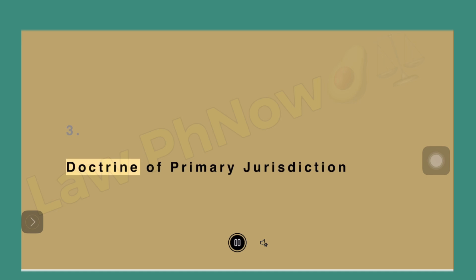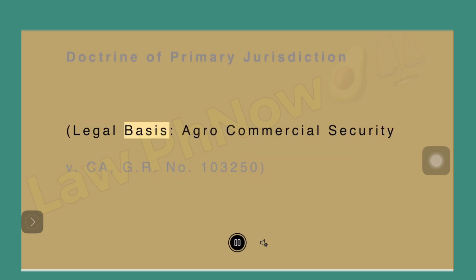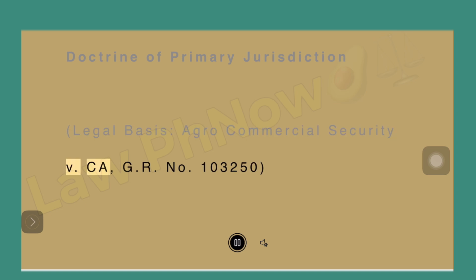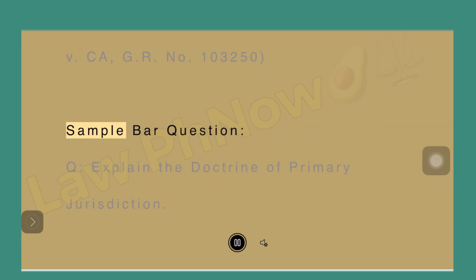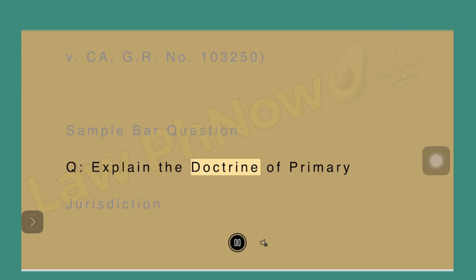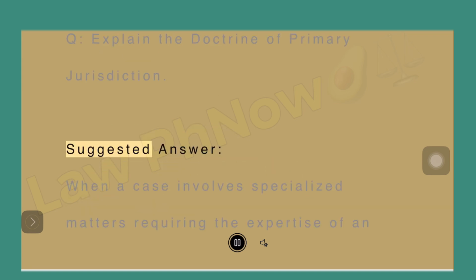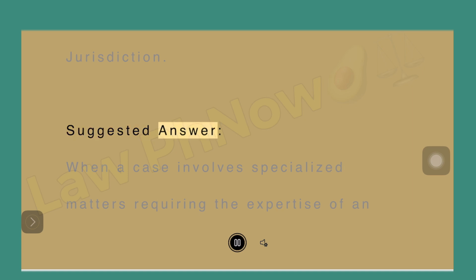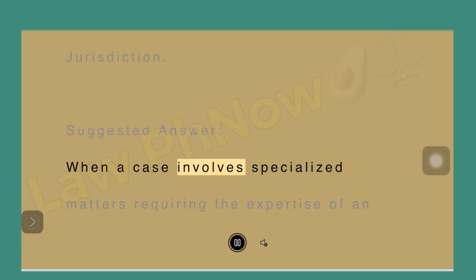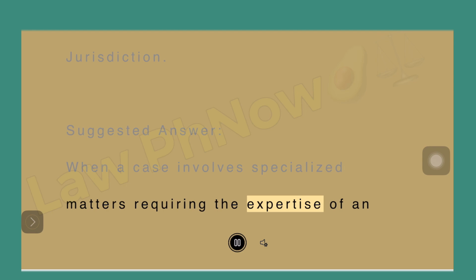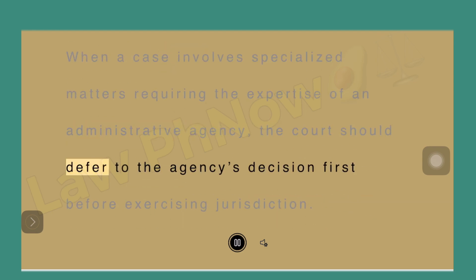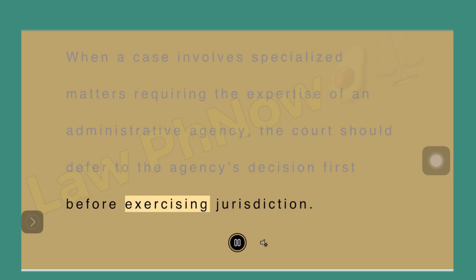3. Doctrine of primary jurisdiction. Legal basis, Agro-Commercial Security v. ICA, GR number 103250. Sample bar question. Question: Explain the doctrine of primary jurisdiction. Suggested answer. When a case involves specialized matters requiring the expertise of an administrative agency, the court should defer to the agency's decision first before exercising jurisdiction.